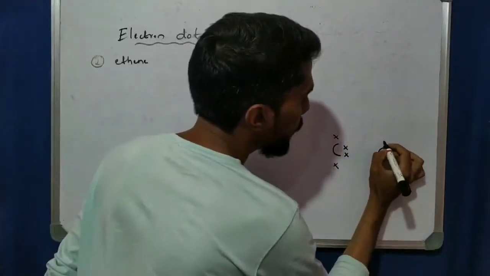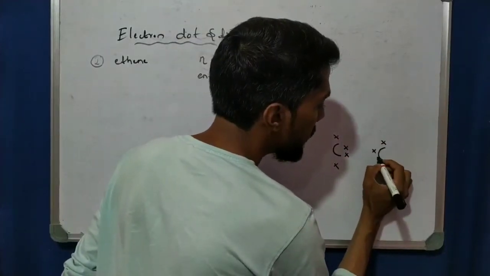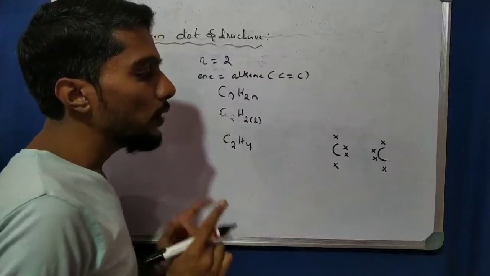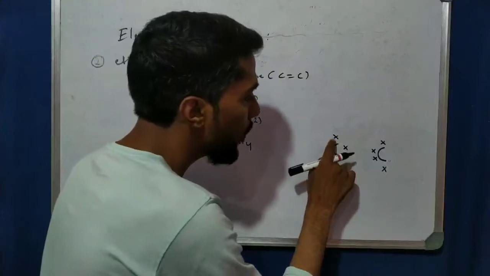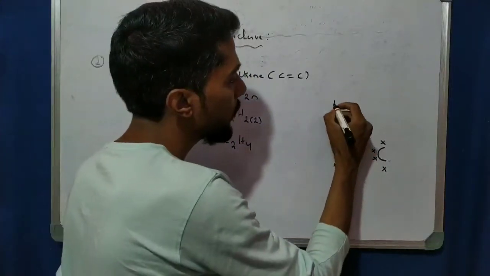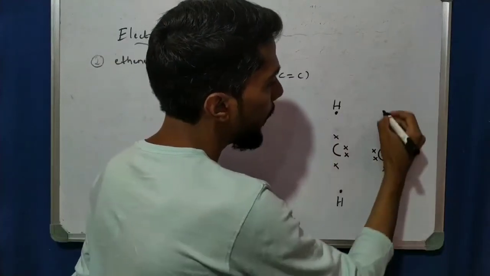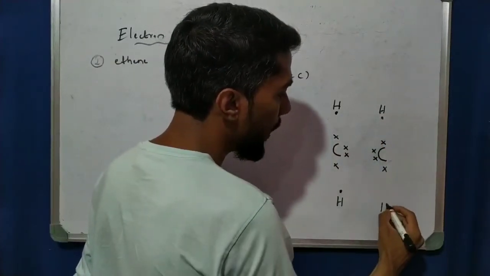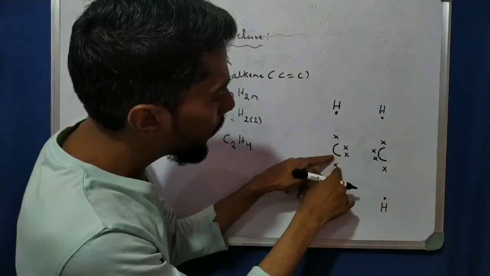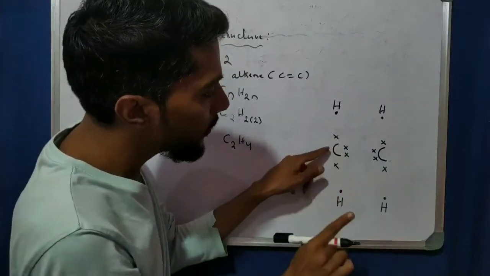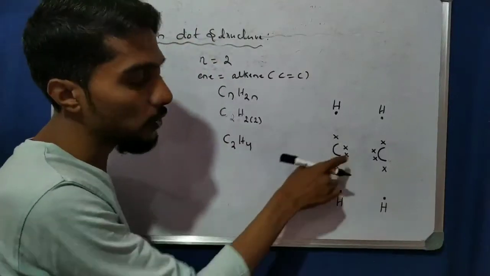And now here also there is carbon with 4 valency. 1 valency, 2 valency, 3 valency, and 4 valency. And we know that carbon has 4 valency, and 2 valency used means here 1 hydrogen, here 1 hydrogen only. Okay, satisfied. So there is 1 hydrogen with 1 electron, and 1 hydrogen with 1 electron, and then 1 hydrogen with 1 electron, and 1 hydrogen with 1 electron. Okay, satisfied. See here this carbon 1, 2, 3, 4. So 2 used means 1 shared here, so it is satisfied. There is no electron left to make a bond because 4 electrons are used up here.